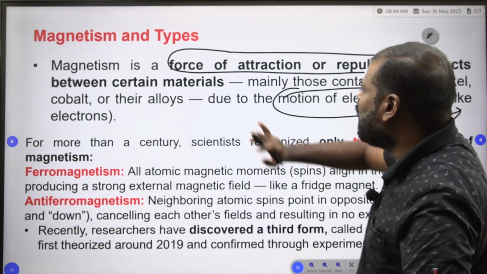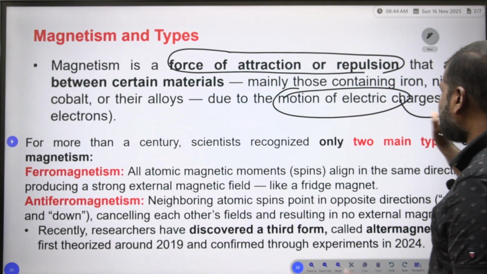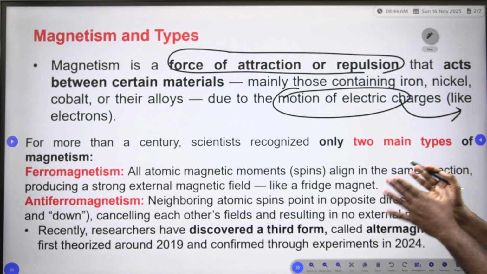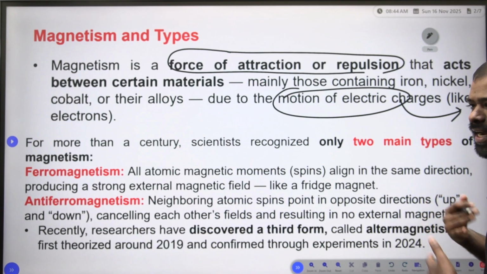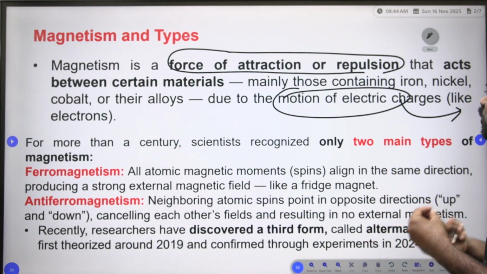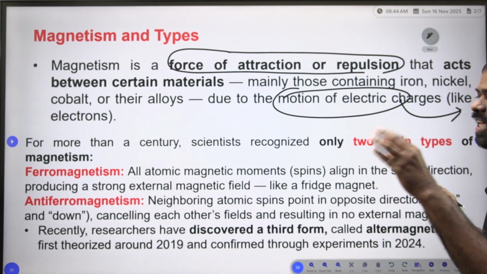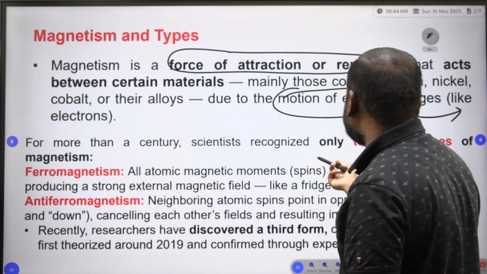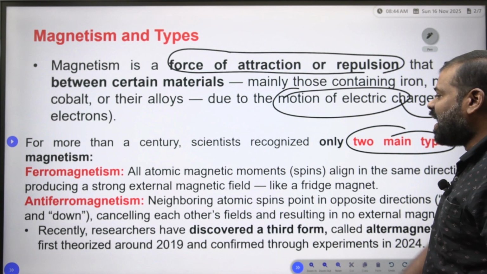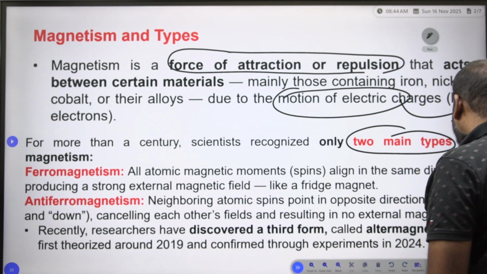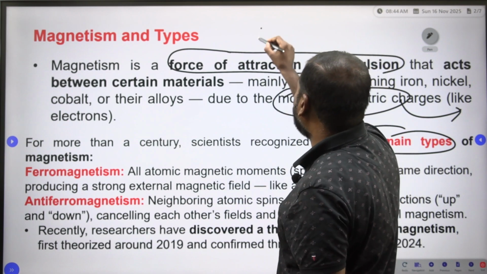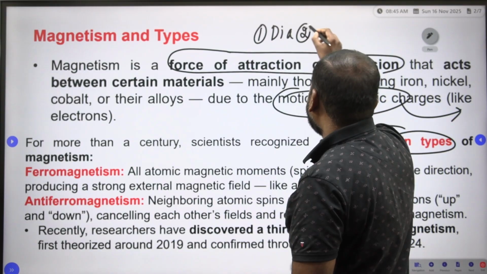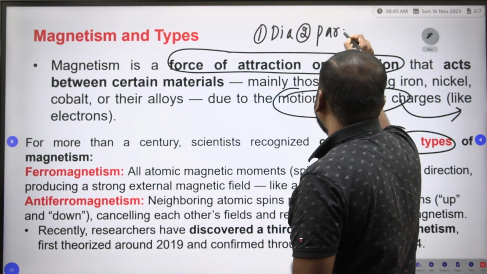Magnetism is a force of attraction or repulsion that acts between certain materials, mainly those containing iron, nickel, cobalt and their alloys. Due to the motion of the electric charges, this magnetism arises. For many centuries, scientists recognized main types of magnetism. The first magnetic material is the diamagnetic material. The second is paramagnetic material.